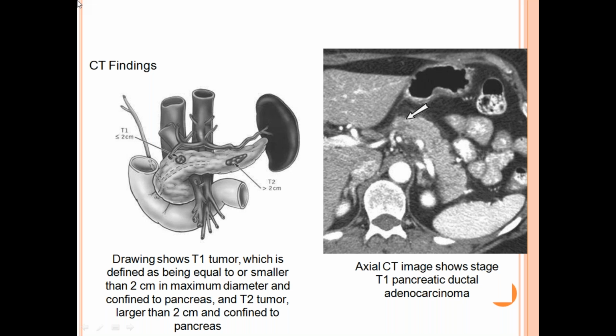CT findings. The tumor is present at the neck of the pancreas. It's almost in the body. This is the tail.